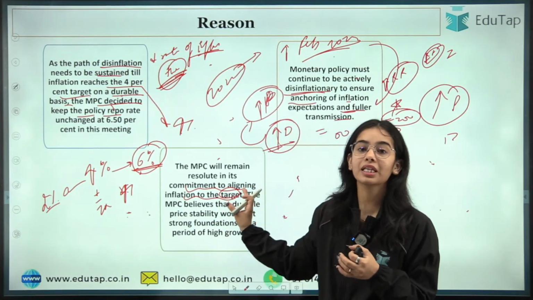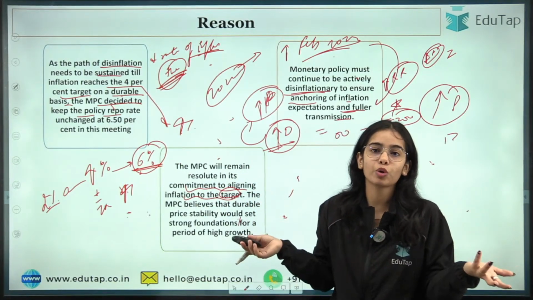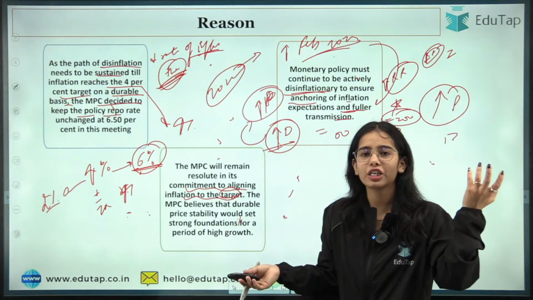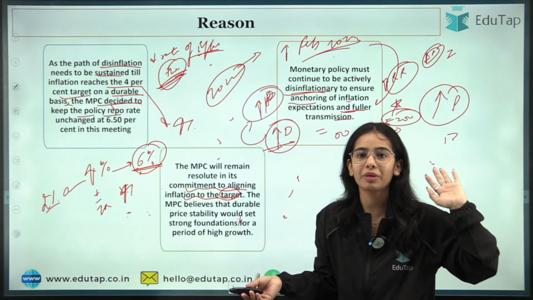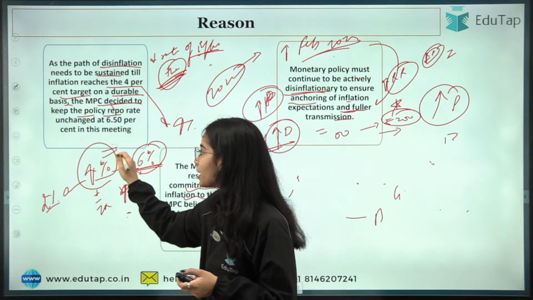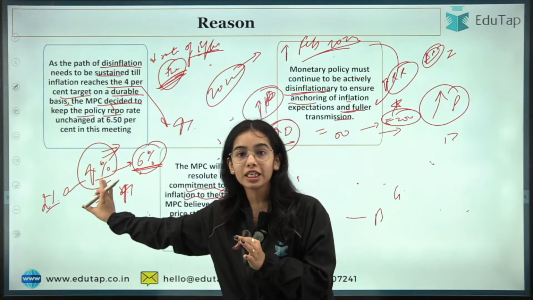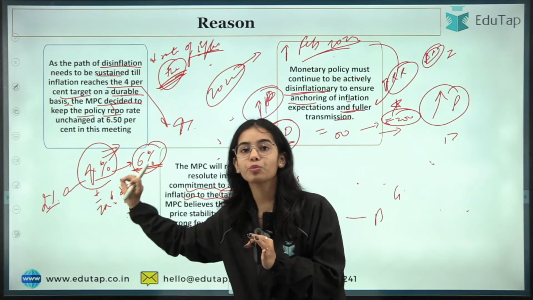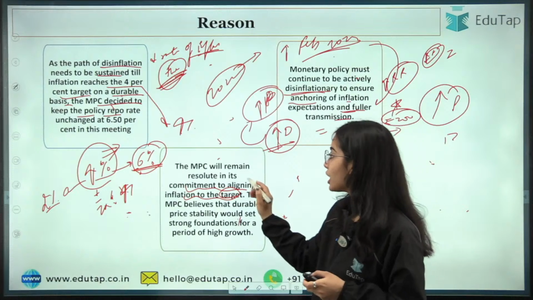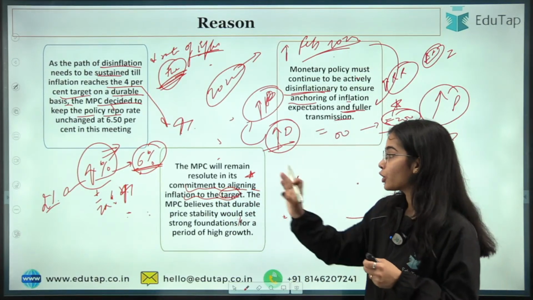But it should not happen that the RBI becomes relaxed, saying okay, we are within the target, so we do not care now whatever happens. If the inflation is rising, it is within the target, so let it be at 5.9 or 5.8. No, the target is 4%. So RBI and the MPC should be working to bring the inflation near this target, 4.1, 4.2%, that is a good percent. So the MPC is committed to align the inflation to the target, okay, to 4%.